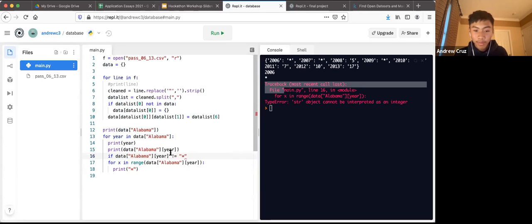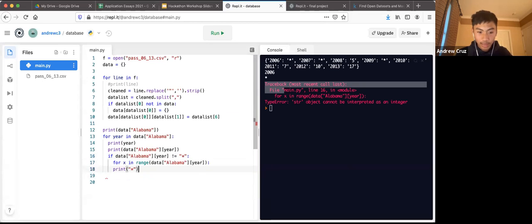This exclamation point equal sign just tells the computer "not equal to." So if the value we have is not equal to an asterisk, colon, then we want to run the rest of this code.